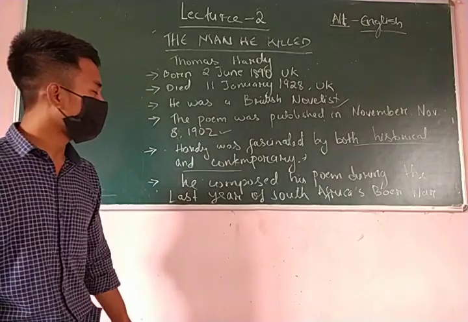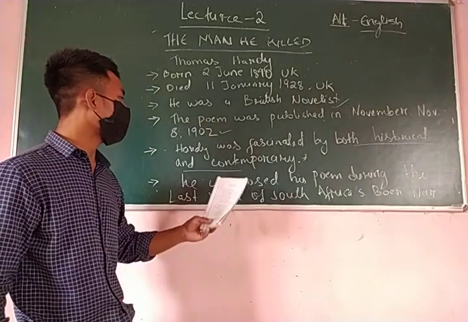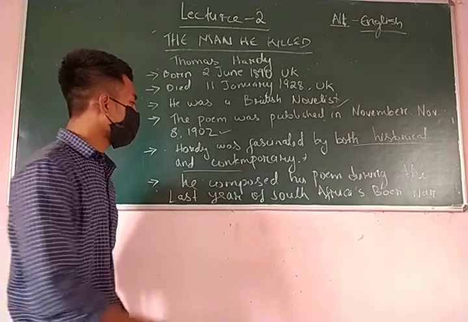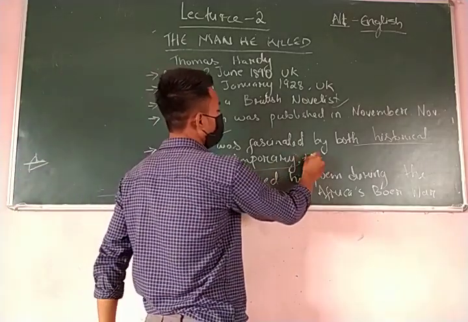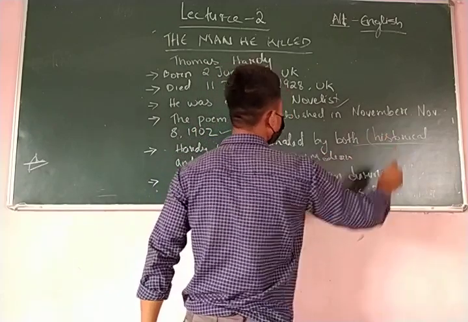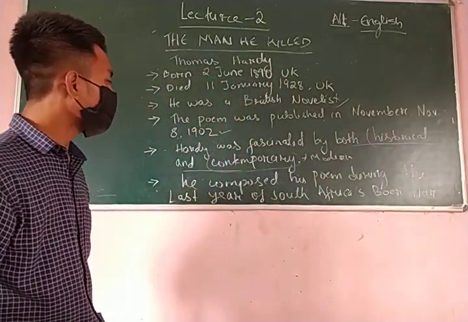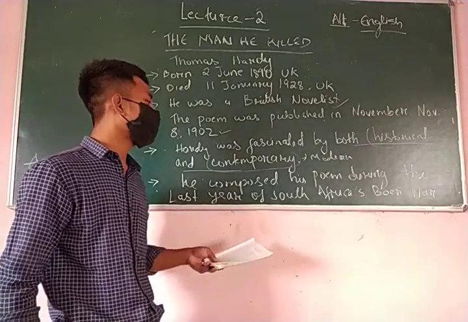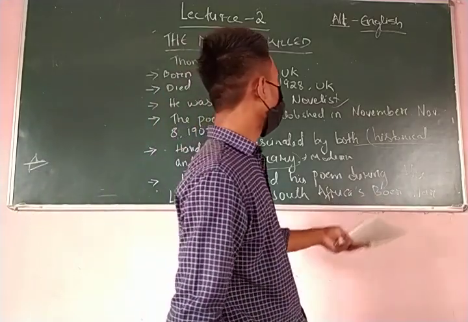Hardy was fascinated by both contemporary and historical writers. Contemporary means modern, and historical means the history, the past. He composed his poem during the last year of South Africa's Boer War.